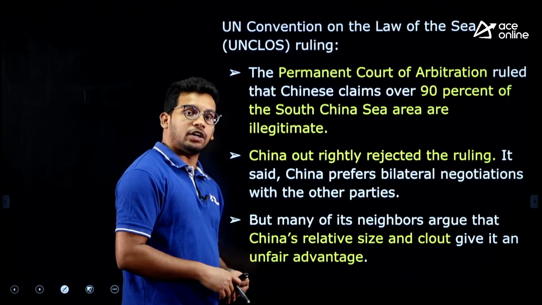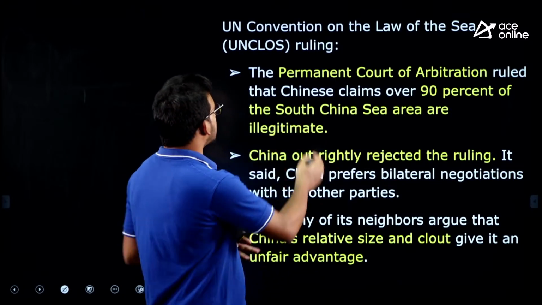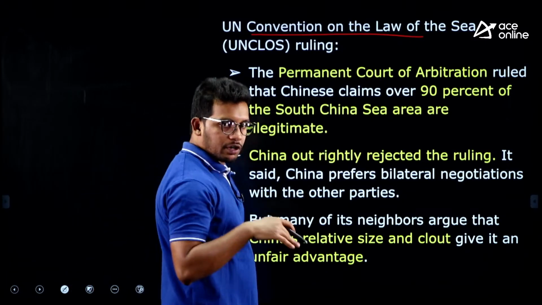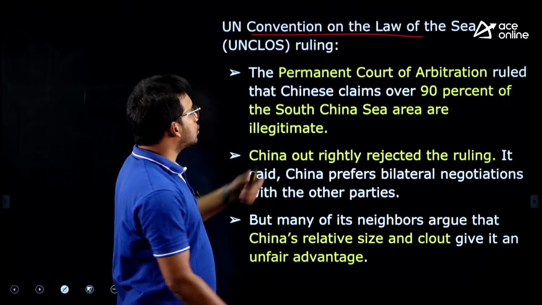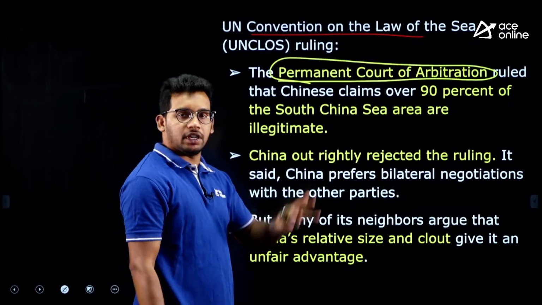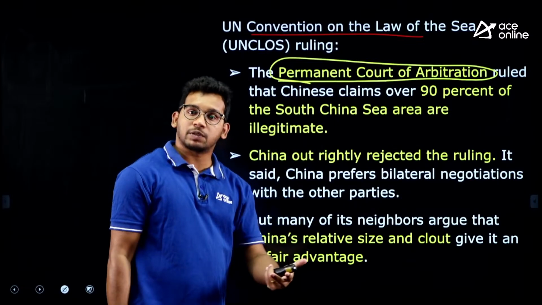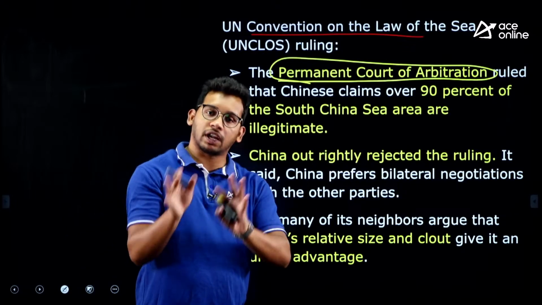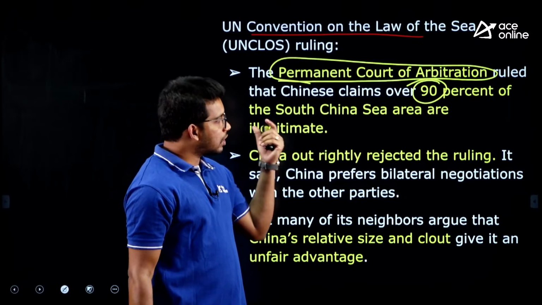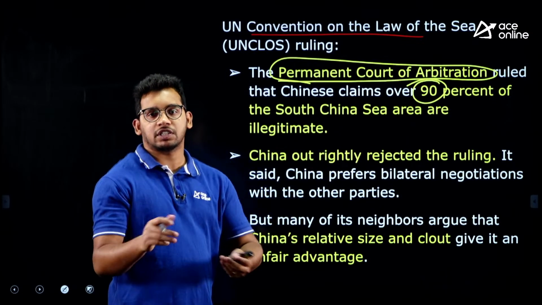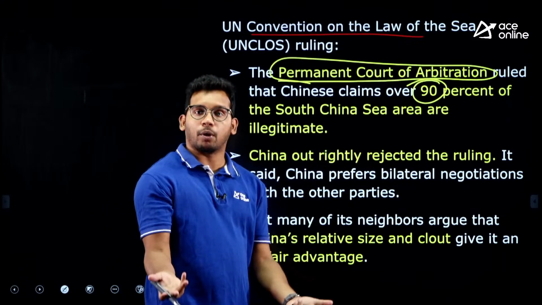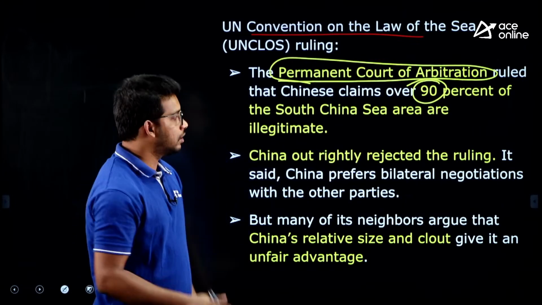Now the Philippines went to court in 2016. There is an international court under the UN Convention on the Law of the Sea. Just as we have a court for every country, there is also the Permanent Court of Arbitration, where all the countries' disputes are resolved, right. And the court pronounced that what China is claiming, about 90% of its claimed land, is baseless. Whatever you are claiming, China, 90% of your claim has no proof. You have created your own maps and you are showing that this is your land, but there is no proper proof, that is not a proper document, alright.